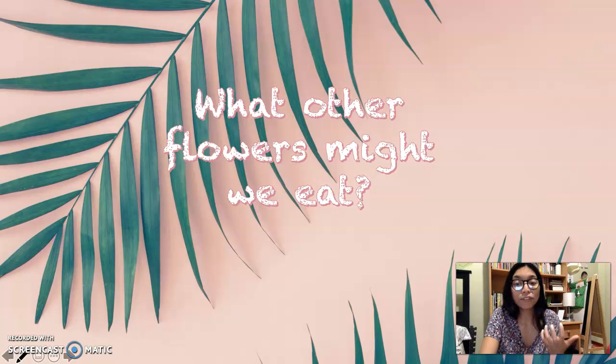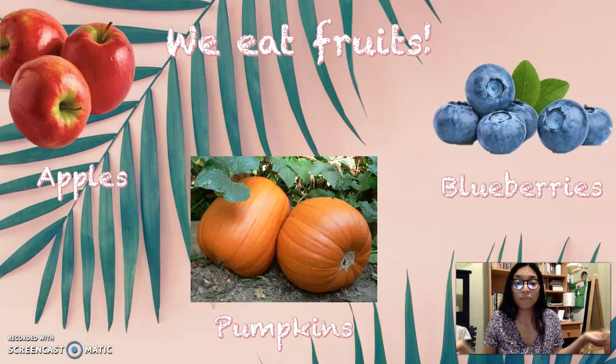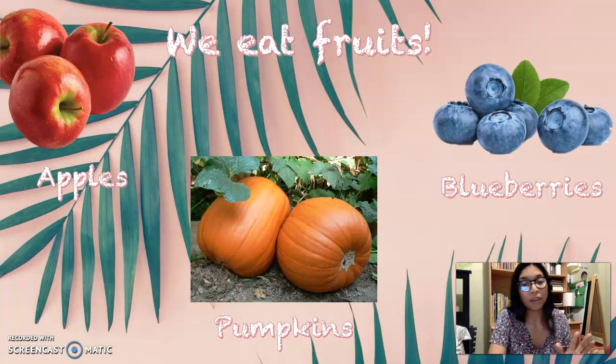All right, now after the flower, we didn't talk too much about this part of the plant, but it's definitely a part of the plant. So we have fruits. We eat fruits because we also eat fruits, right? And from that flower, sometimes there's a fruit. Not all the time, it depends on what kind of plant it is. But we also eat fruits.